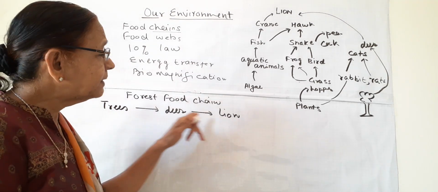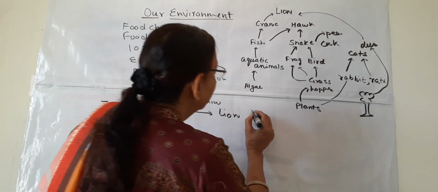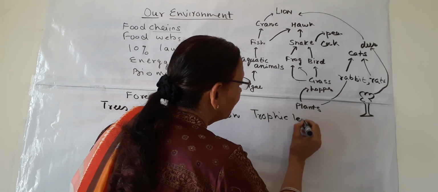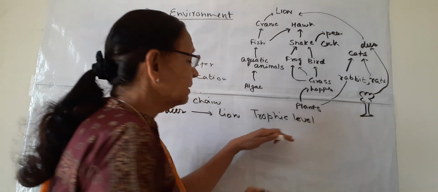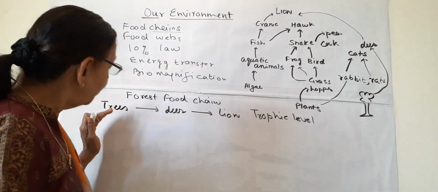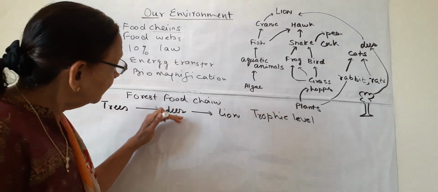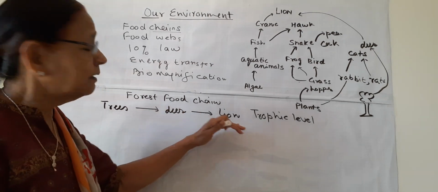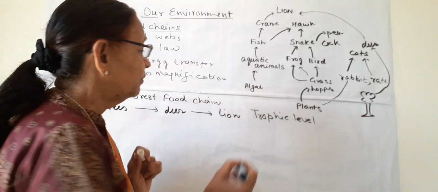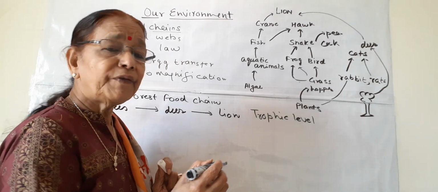Then this is the middle step, and this is the top step. These steps are known as trophic levels. Trophic means food, concerning food. So the trees have a certain amount of food in them. This food is available to deer, and the food from the deer is available to lion or tiger or other carnivores. So these different steps are known as trophic levels.